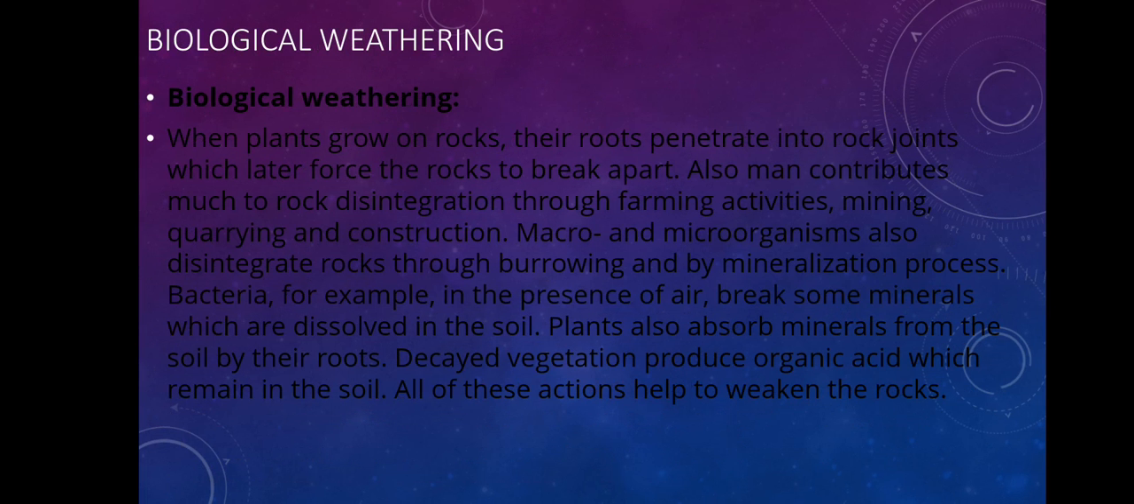Bacteria, for example, in the presence of air, break down some minerals which are dissolved in the soil. Plants also absorb minerals from the soil through their roots. The decayed vegetation produces organic acid which remains in the soil. So all these are the processes of biological weathering.